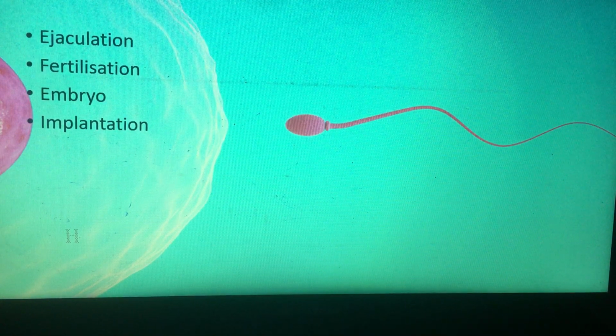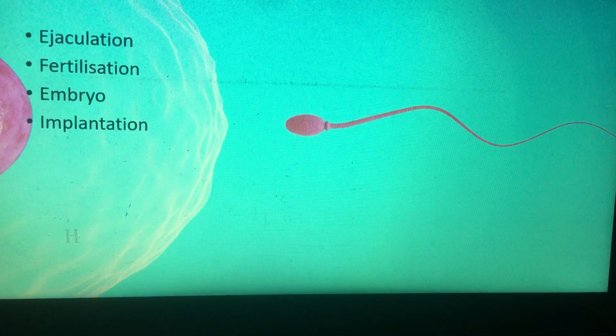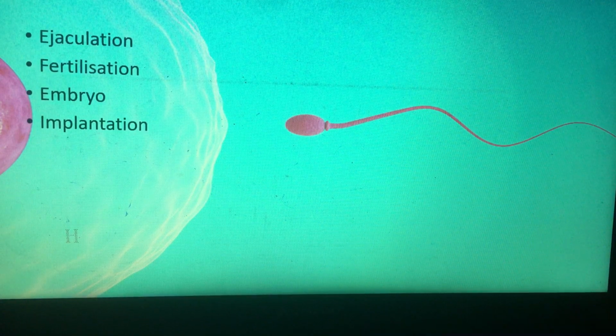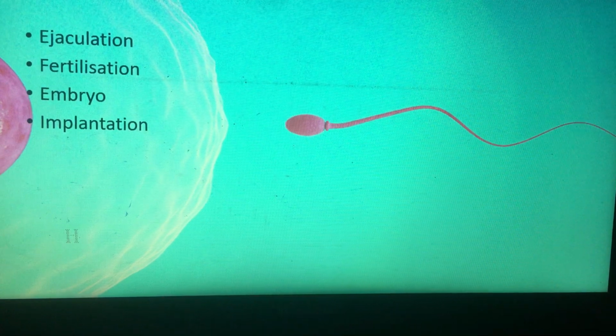If you remember, we said before that the sperm have to leave the man's body to reach into the woman's reproductive organs. So, when the sperm leave the penis during sexual intercourse, this process is called ejaculation.